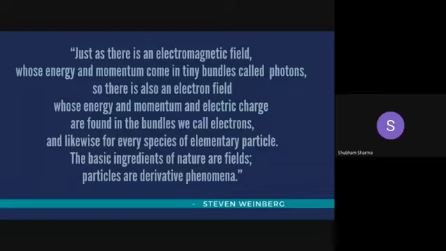The complete picture of what is going on is still an active area of research called quantum electrodynamics, or QED for short. Steven Weinberg, a theoretical physicist, summed up what we learned from QED very nicely. Just as there is an electromagnetic field whose energy and momentum come in tiny bundles called photons, so there is also an electron field whose energy and momentum and electric charge are found in the bundles we call electrons. And likewise, for every species of elementary particle, the basic ingredients of nature are fields. Particles are derivative phenomena.